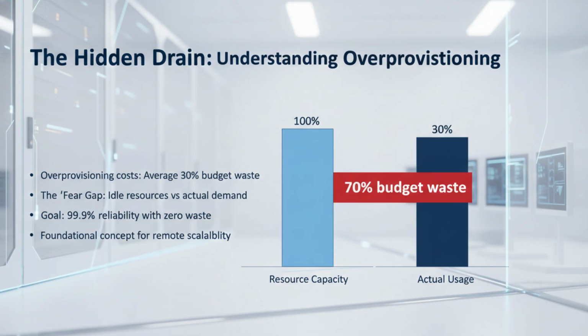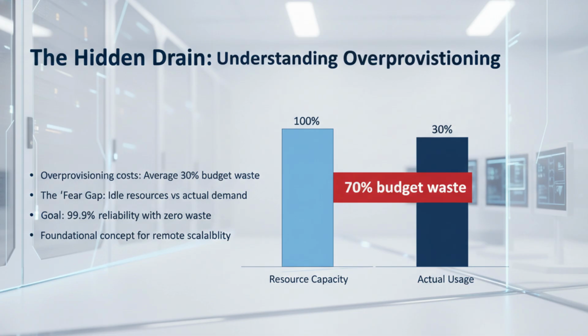For the digital entrepreneur, efficiency is your primary competitive advantage. Many startups fall into the trap of overprovisioning, paying for cloud resources they never use because they fear a crash. Imagine paying for a 100-seat office when you only have 10 employees. In the cloud, this manifests as idling CPUs and wasted RAM.